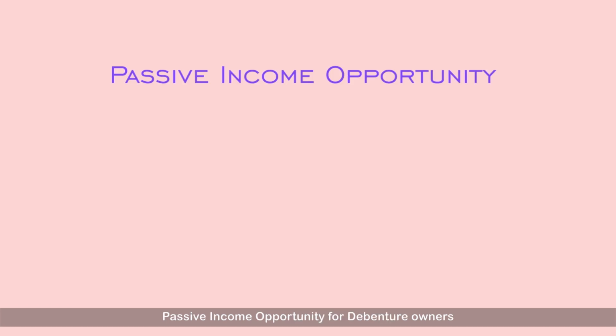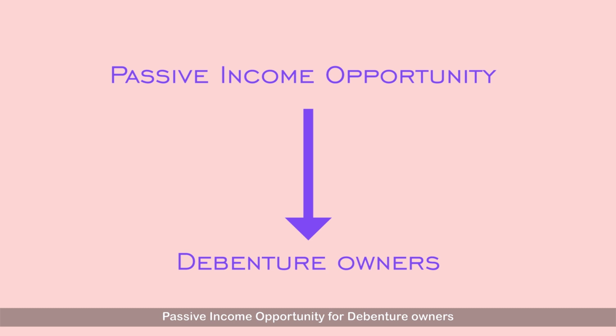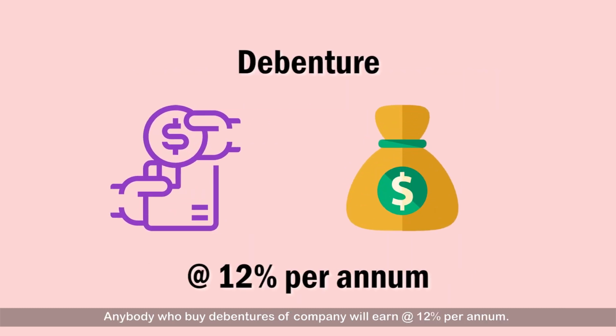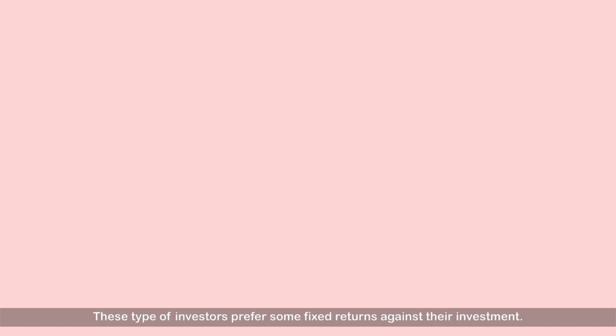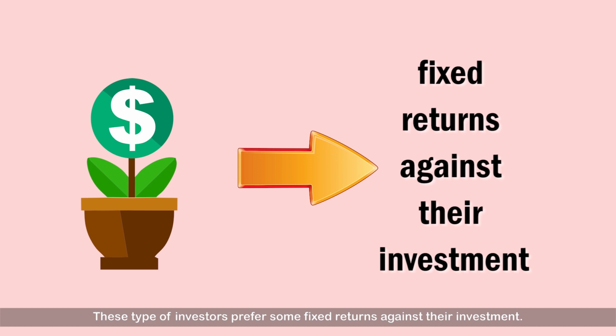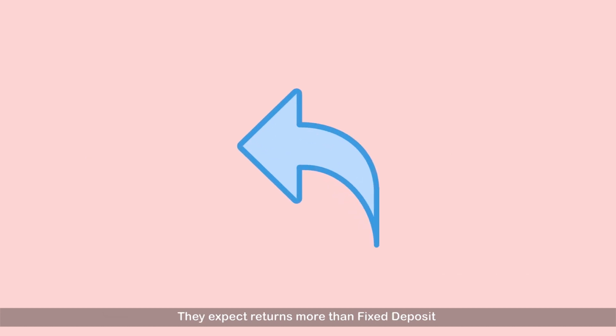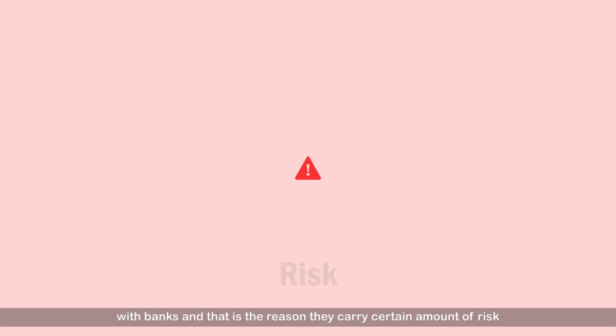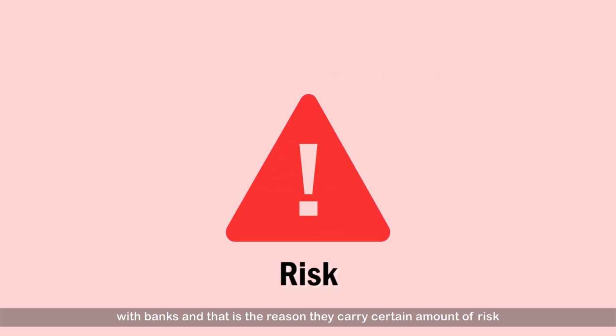Passive income opportunity for debenture owners. Anybody who buys debentures of the company will earn at the rate of 12% per annum. These types of investors prefer some fixed returns on their investment. They expect returns more than a fixed deposit with banks, and that is the reason they carry a certain amount of risk.